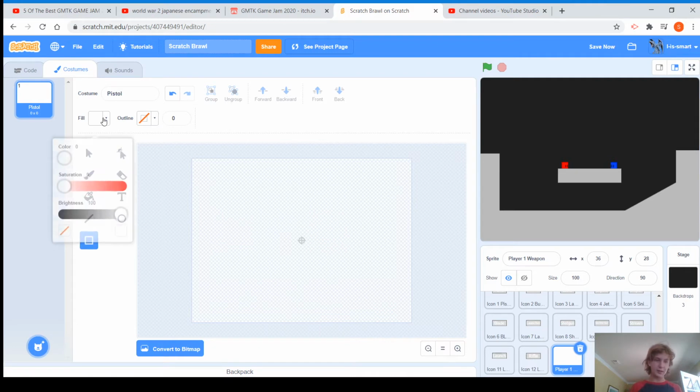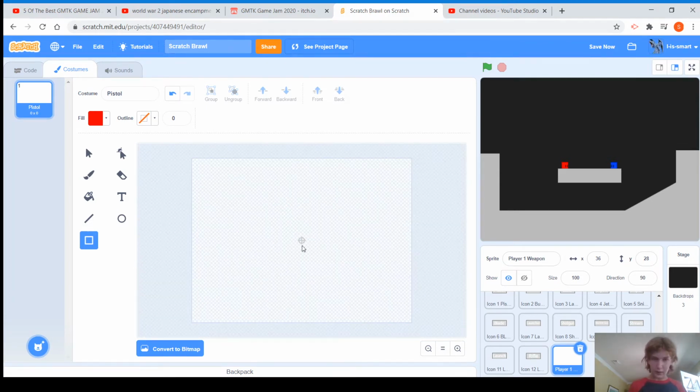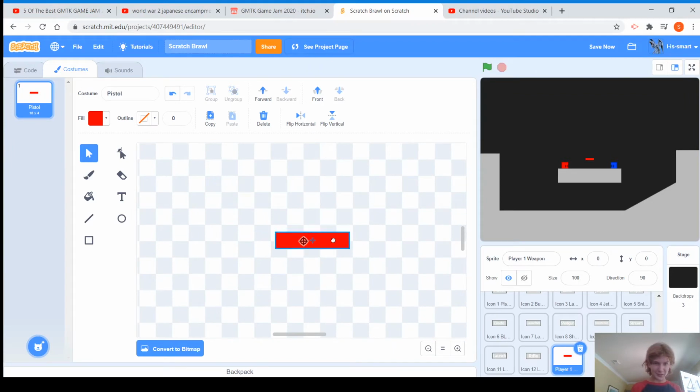Okay, and this bullet will be kind of small. We just want to make it fully red, just like the player. We just want to make this a nice and skinny bullet. Okay, like right there. Okay, beautiful. You know what? I'm gonna make it a tiny bit smaller because that's a bit big for a pistol bullet.